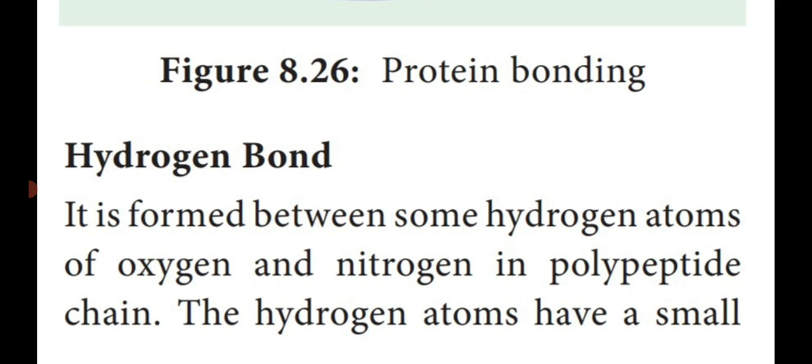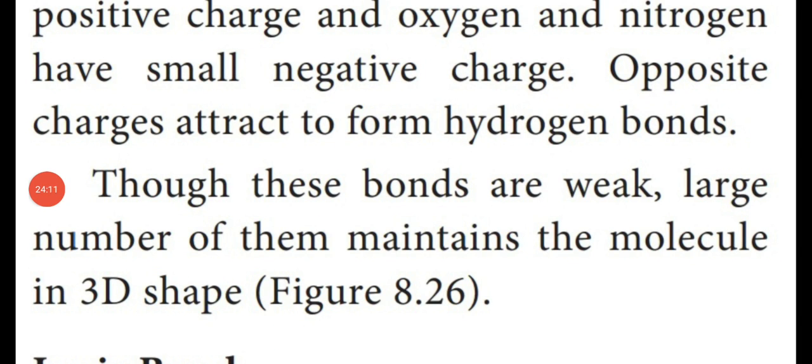First one, hydrogen bond. It is formed between the hydrogen atom of oxygen and a nitrogen in the polypeptide chain. So the hydrogen bond means it will be formed between the hydrogen atom of oxygen and nitrogen in the polypeptide chain. The hydrogen atom has a small positive charge and oxygen and nitrogen have a small negative charge. Opposite charges are attracted to form the hydrogen bond.